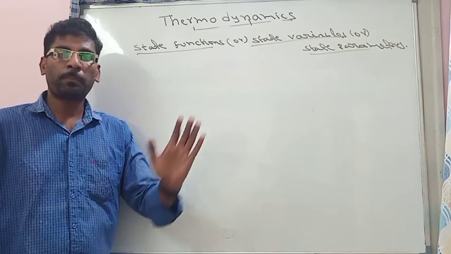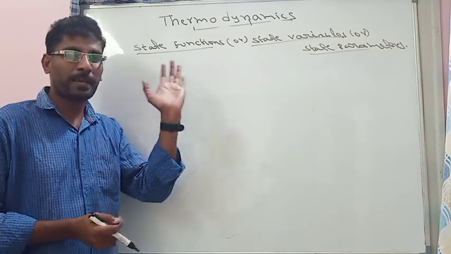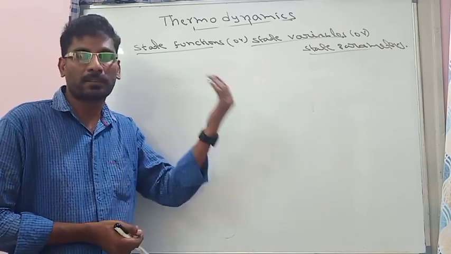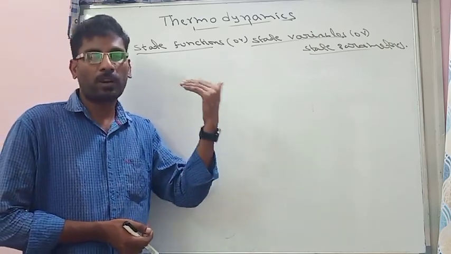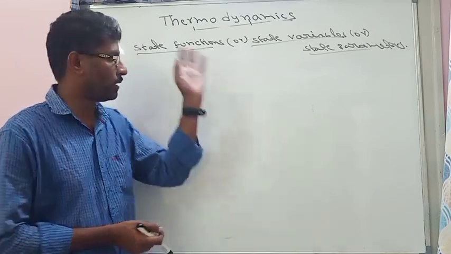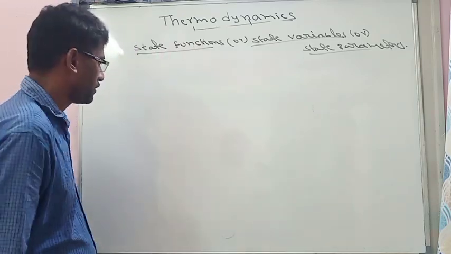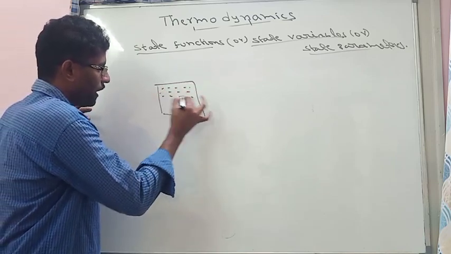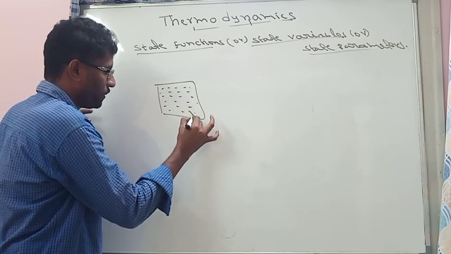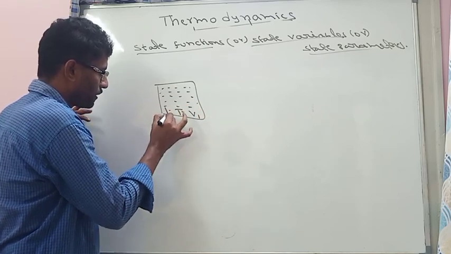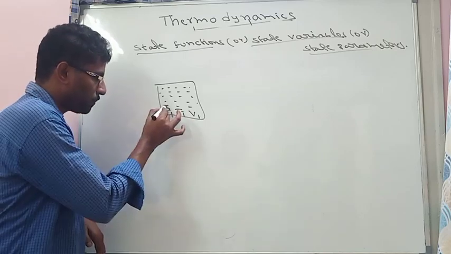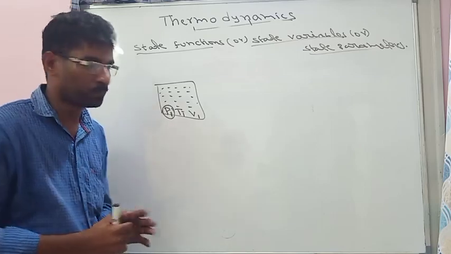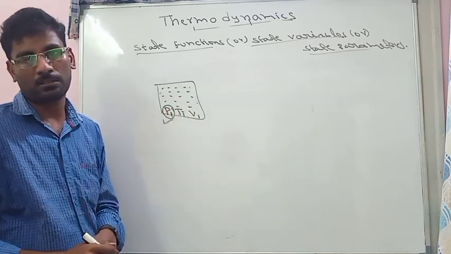These are the parameters which explain the state of a system. Any parameter which explains at what state the system is present, those parameters are called state functions. Suppose we are taking an ideal gas. If the ideal gas volume is V1, temperature is T1, pressure is P1. So here pressure is explained, P1 is the value of the pressure of the system. So here pressure is called a state function.